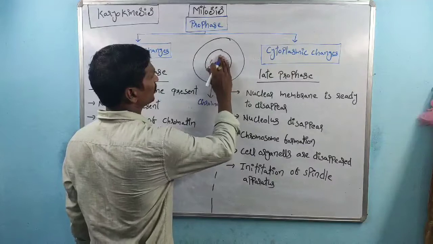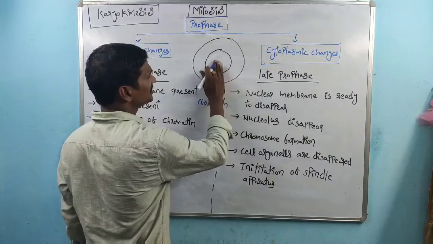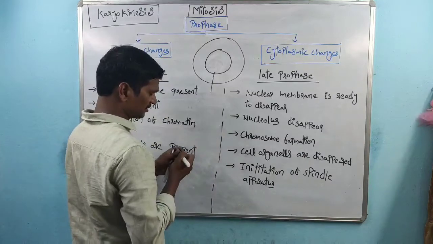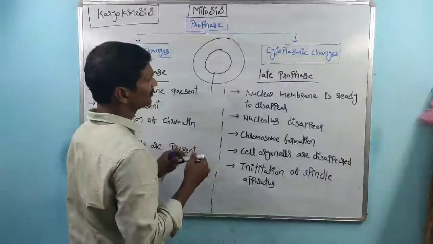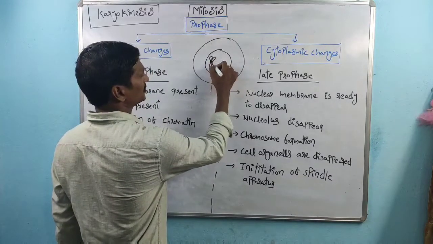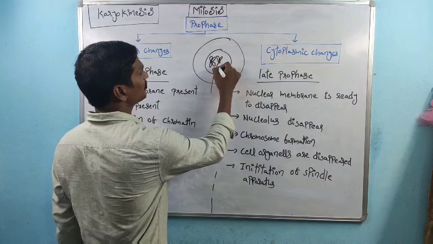The decondensed state genetic material is involved in the condensation process.